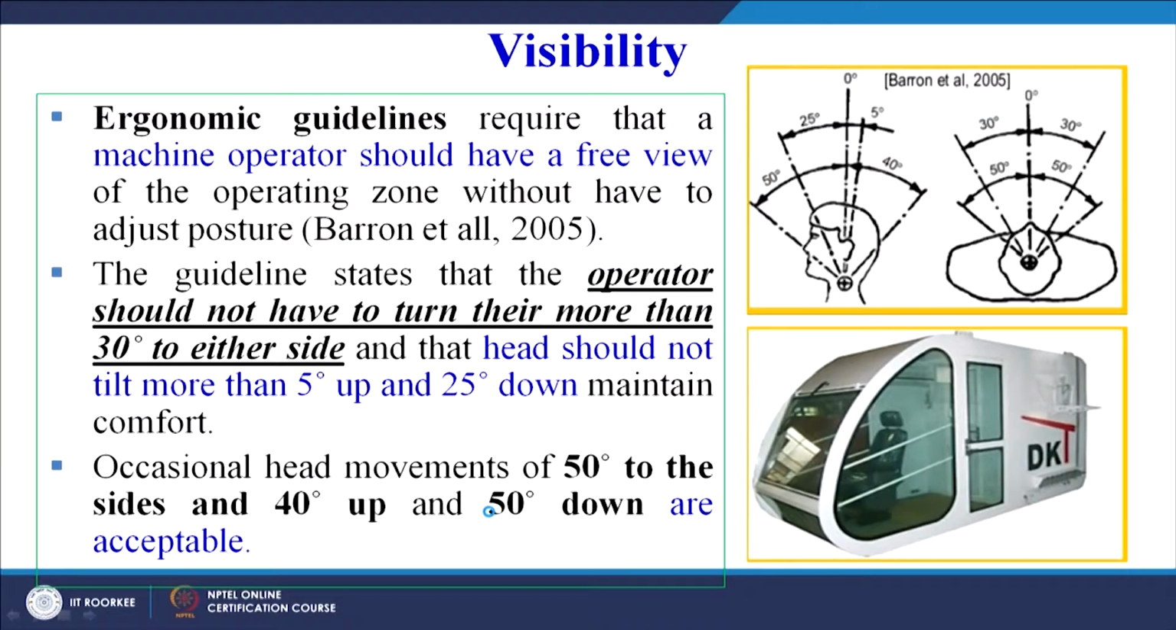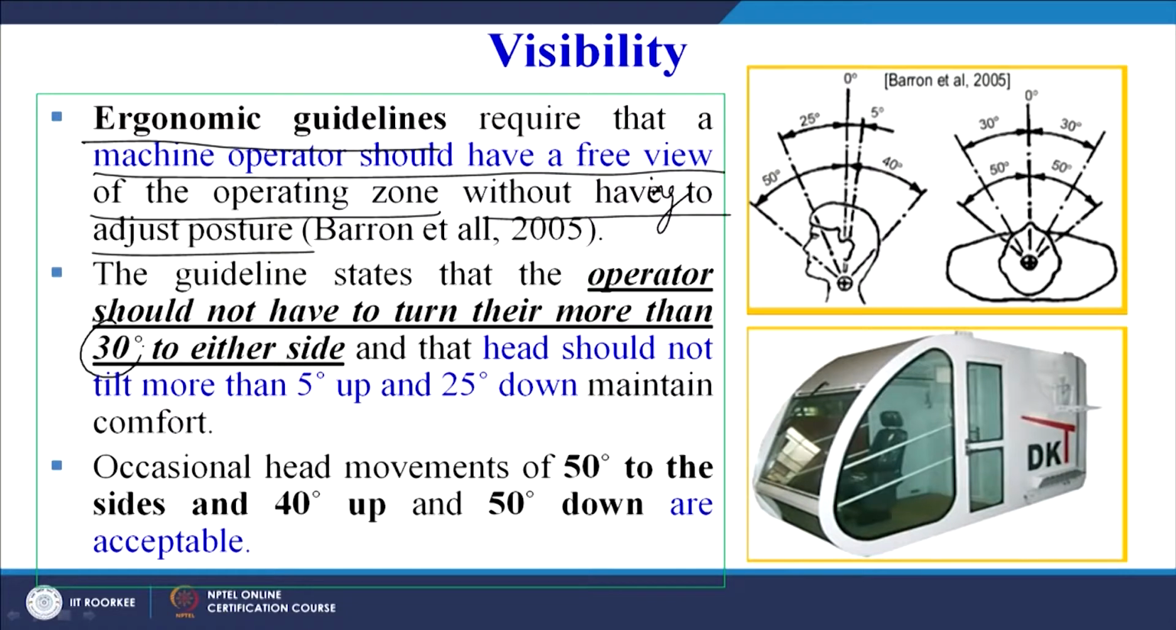Now this is visibility, some guidelines. The ergonomic guidelines require that a machine operator must have a free view of the operating zone without having to adjust the posture. So without changing the posture, the worker must be able to have a clear view of what he is operating, or the jobs on which he is operating through the crane controls.